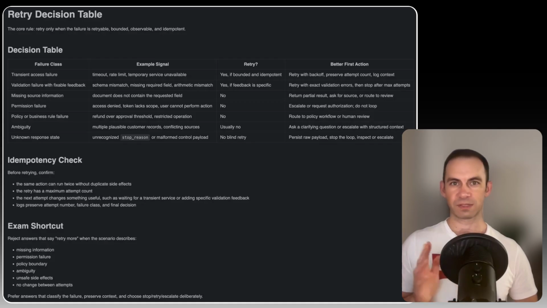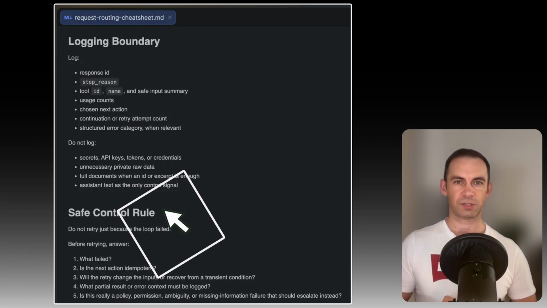Now look at unknown state. Unknown state should be preserved, logged, and inspected. Do not loop on a state your code does not understand. Now open the request routing cheat sheet. This gives you the control checklist.